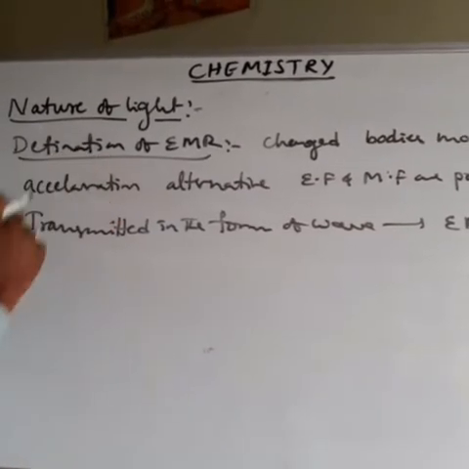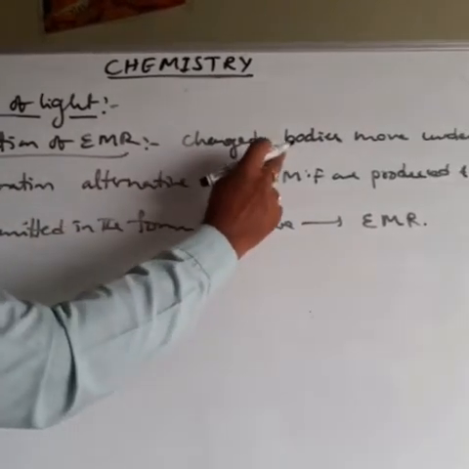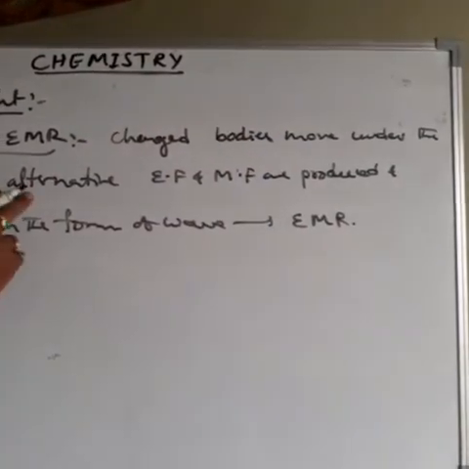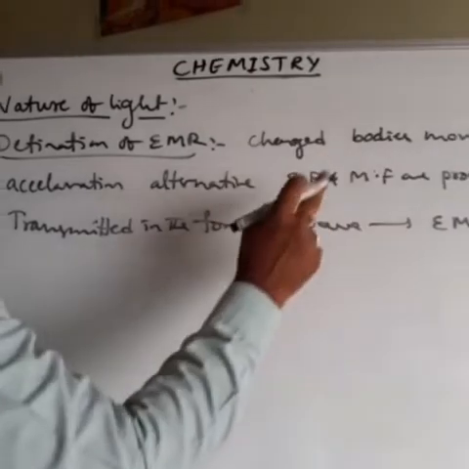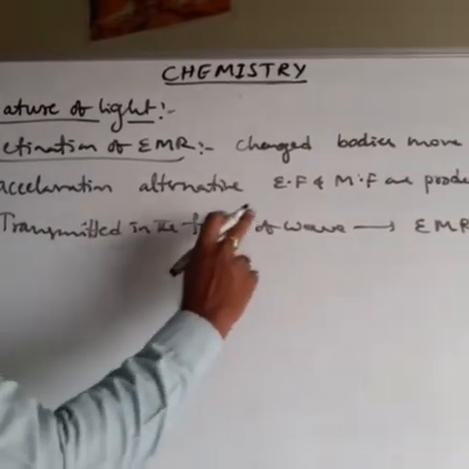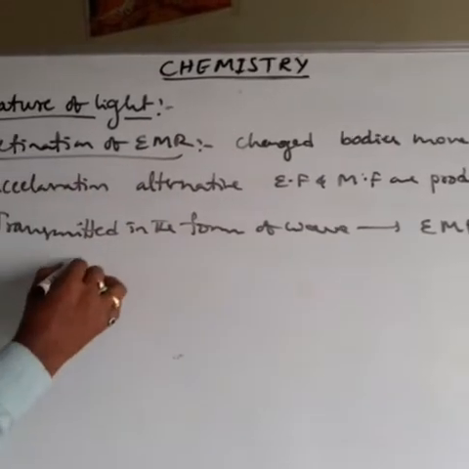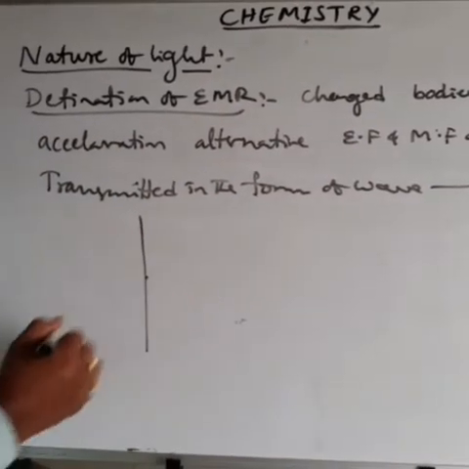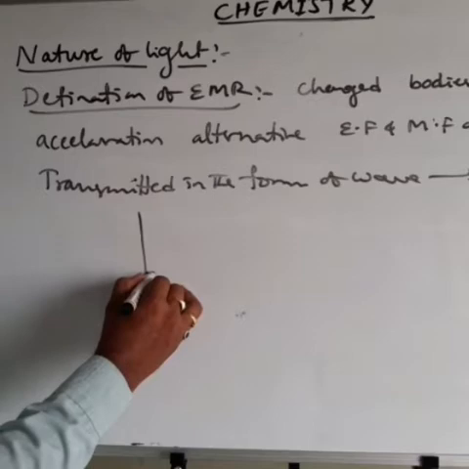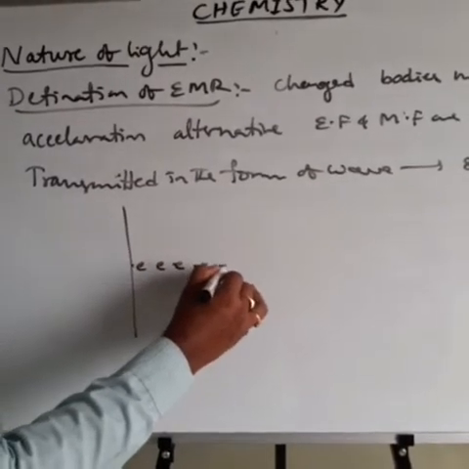Once again, what is electromagnetic radiation? The charged bodies move under acceleration. Alternating electric and magnetic fields are produced and also transmitted in the form of wave. That is called electromagnetic radiation. According to the definition, this is the origin, and from here the charged bodies move.